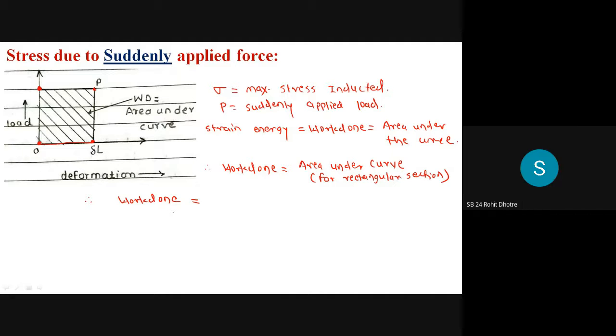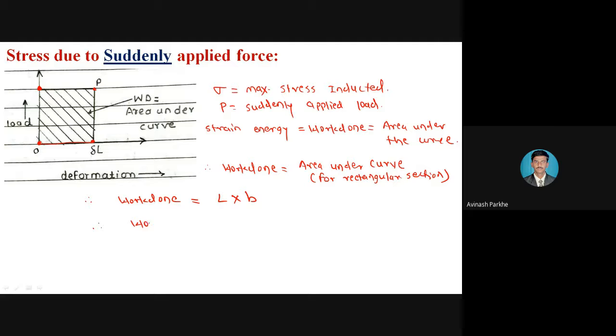What is the formula? Basic formula: length into height. We can consider it as L into B. L is the horizontal distance and B is the vertical distance. That means area under the curve, which is equal to work done, which is equal to L into B.